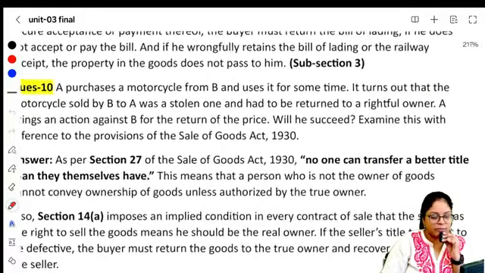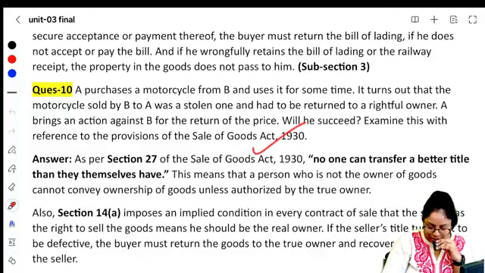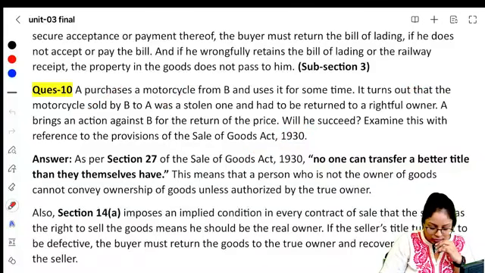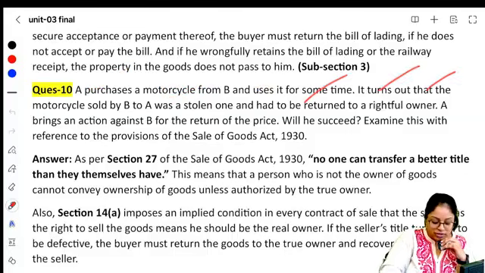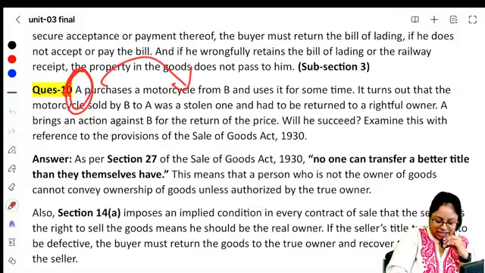Next is 10th one. A purchases a motorcycle from B and uses it for some time. It turns out that the motorcycle was sold by B to A, B to C ன்னு இருக்கணும் நினைக்கிறேன். No. A purchases a motorcycle from B and uses it for some time. It turns out that motorcycle sold by B to A was stolen one and had to be returned to the rightful owner. A purchased. A வாங்கியிருக்கான். யார்கிட்ட இருந்து வாங்கியிருக்கான்? B கிட்ட. So B is the seller.